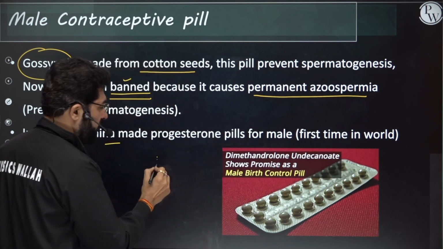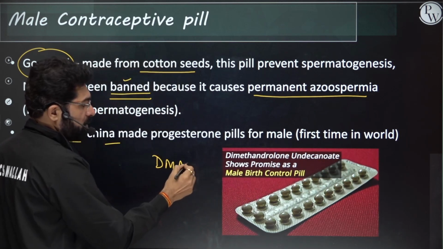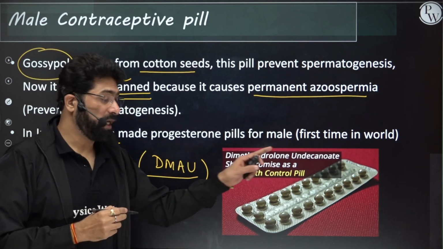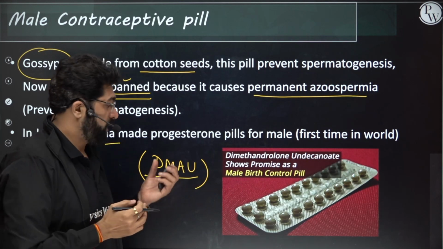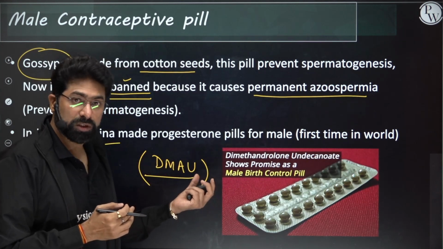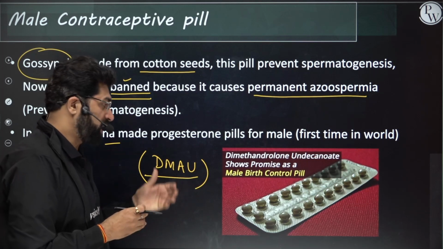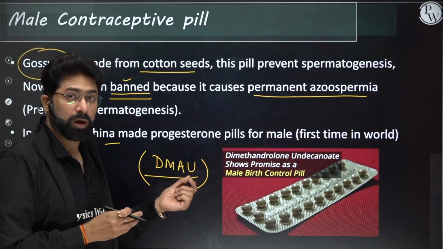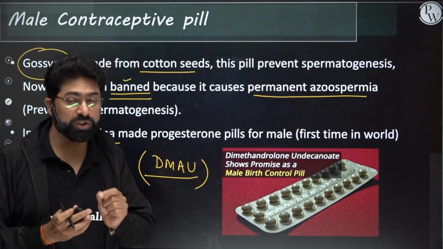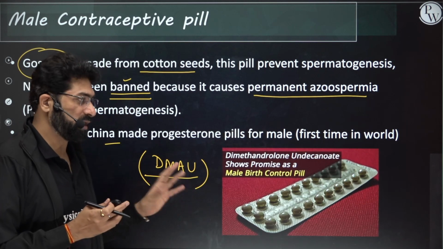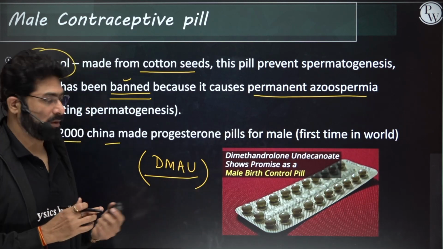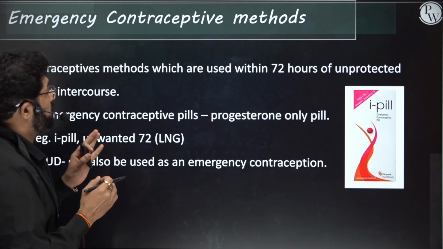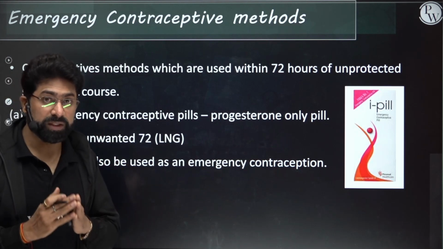undecanoate, that is DMAU, dimethandrolone undecanoate. That is a contraceptive which is being studied as a male birth control pill. It has a combination of testosterone and progestin. So they are working on it. It is under research, not in the market still. Yes, now we'll be talking about some emergency contraceptive pills.